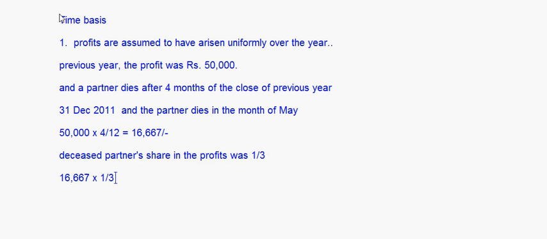So that comes as something around 5,555, right? 16,667 into 1/3, right? So this is the amount of profit that has to be given to the deceased partner. So this is his share of profit, right? Okay. Now let's take up a small example.